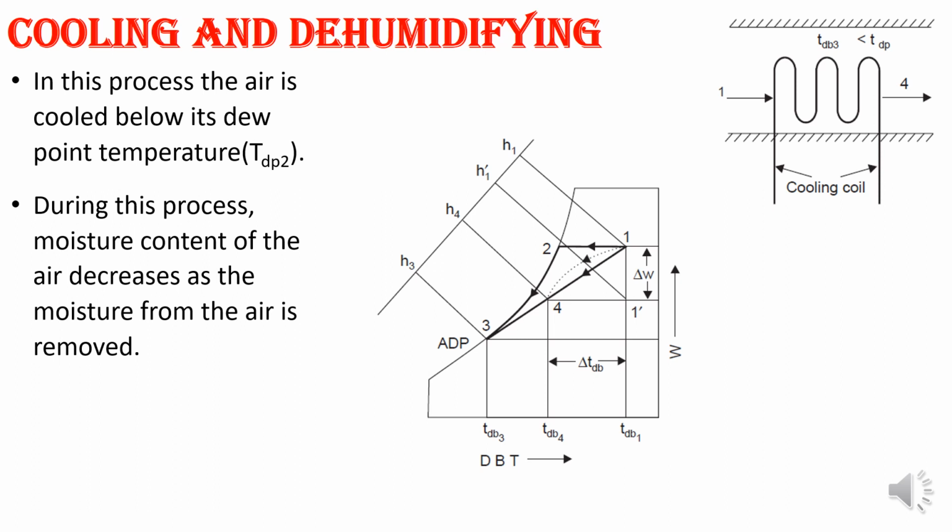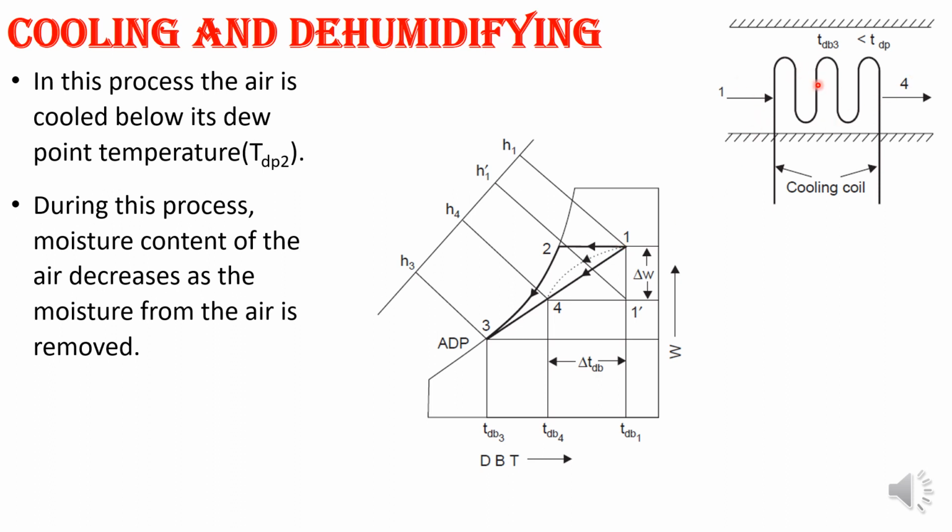So as a result, what will happen in the cooling process is that a portion of the water vapor in the air is condensed. The dehumidification process will take place along with the cooling when the saturation temperature of the cooling coil is below the dew point temperature. So here we can see point 1 will be the initial condition, point 4 will be your outlet condition.